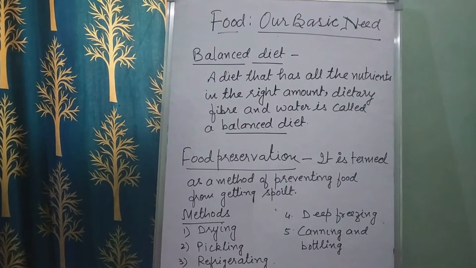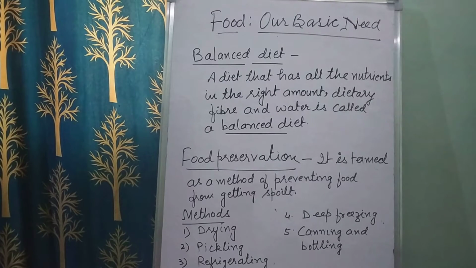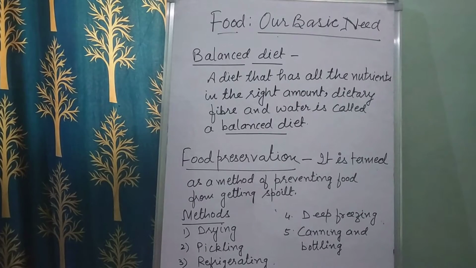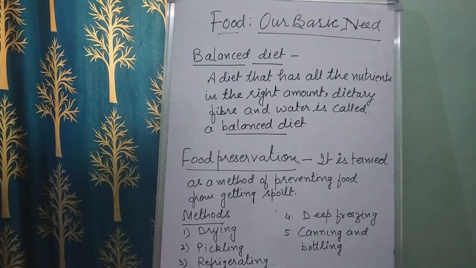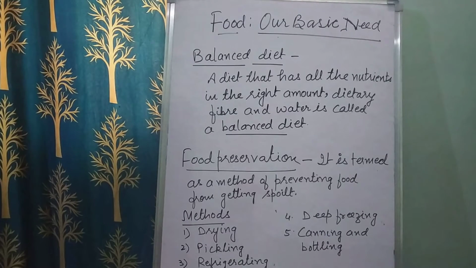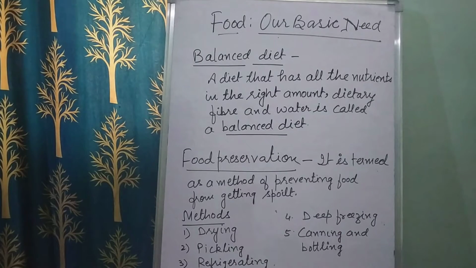So children, there are a number of ways to preserve our food. These are the methods I have written here. First is drying, second pickling, third refrigerating, fourth deep freezing, and the fifth is canning and bottling. These are the methods of preserving food. So there are a number of ways we can preserve food.